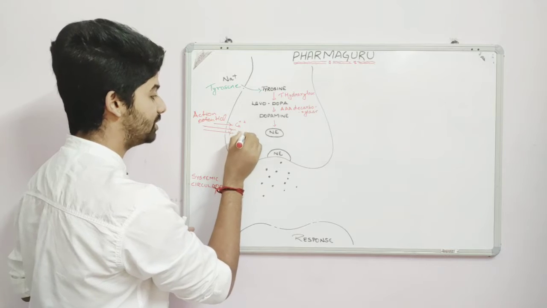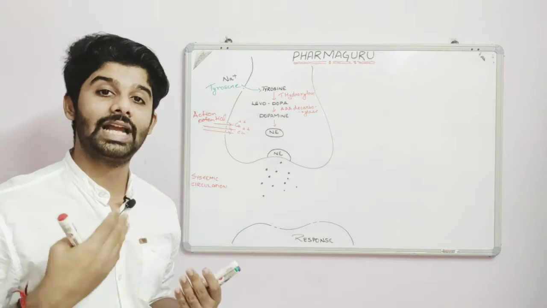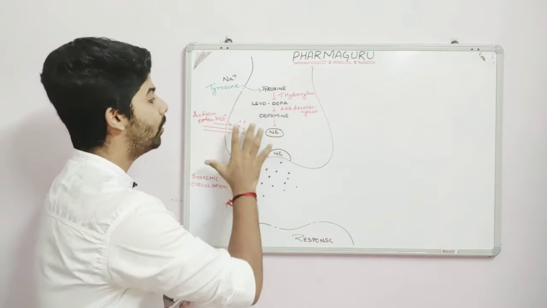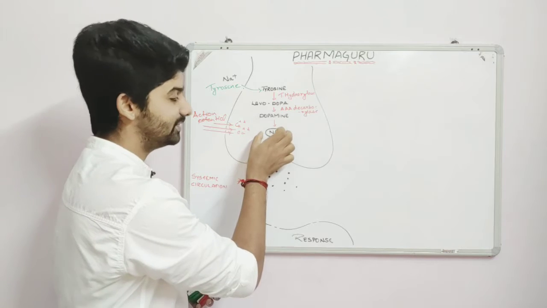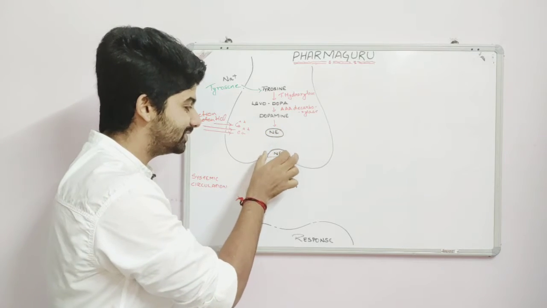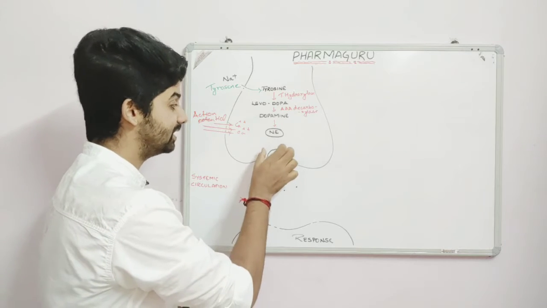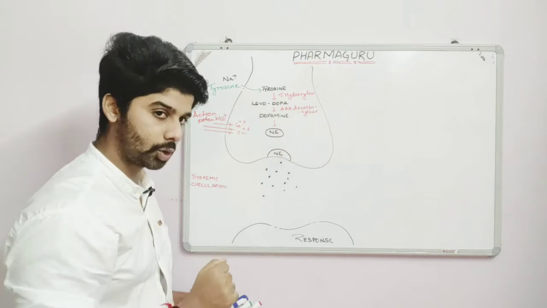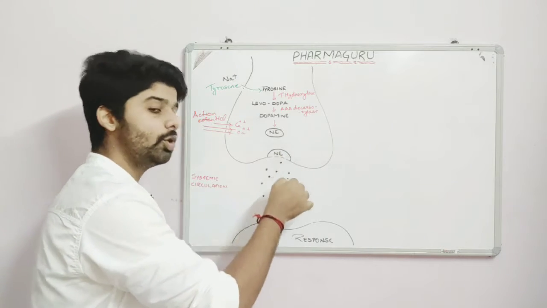Now as soon as there is calcium influx and there is more and more calcium in the nerve endings, these vesicles will slowly move towards the neuronal membrane, bind to the neuronal membrane, and then break down and release the norepinephrine.